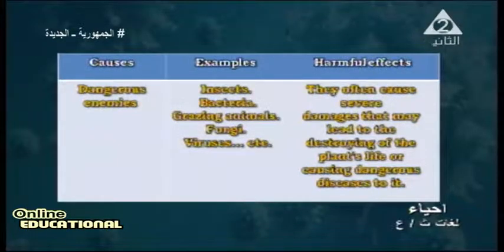What is the harmful effect? These insects, bacteria, grazing animals, fungi and viruses often cause severe damage. They may lead to destroying the plant's life or causing a dangerous disease to it. Bacteria may damage all the crop. Also fungi.